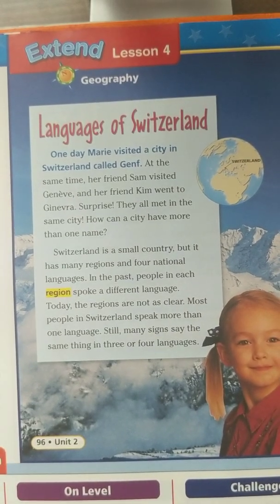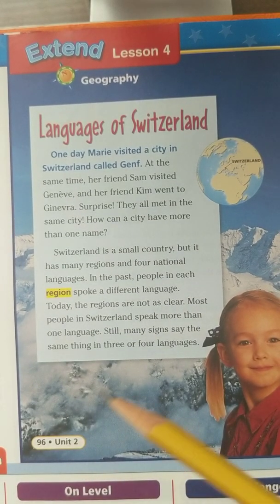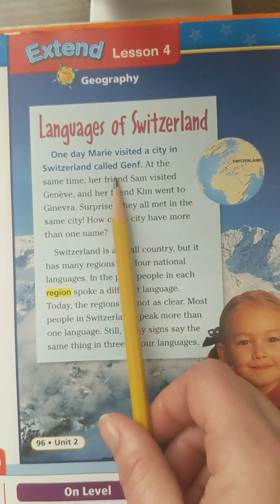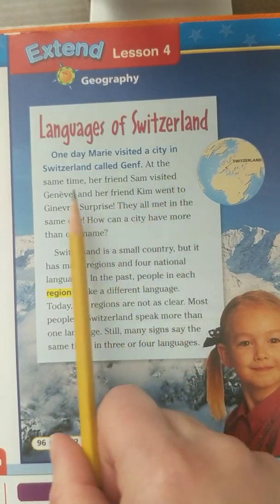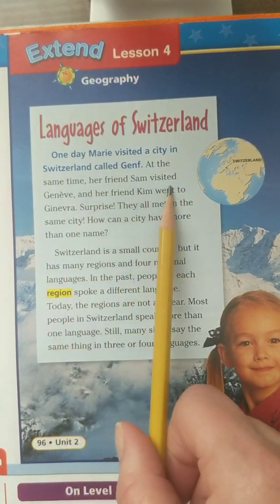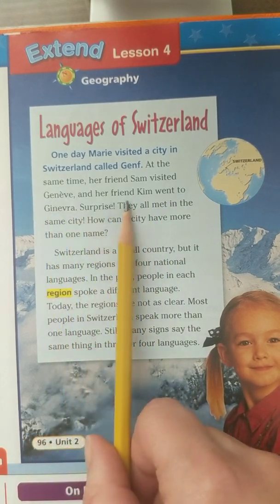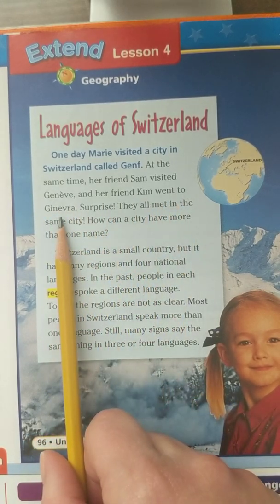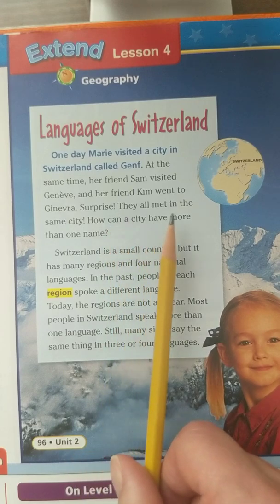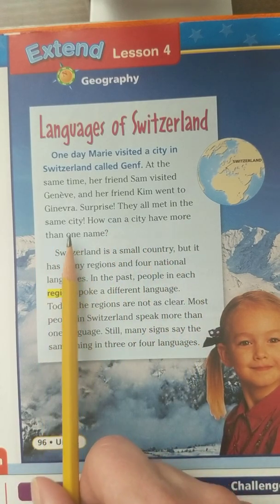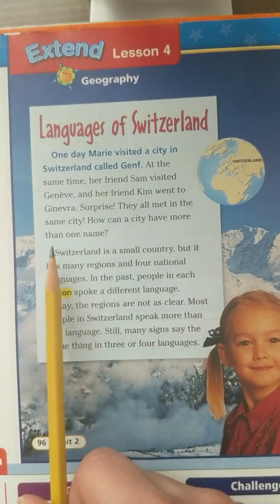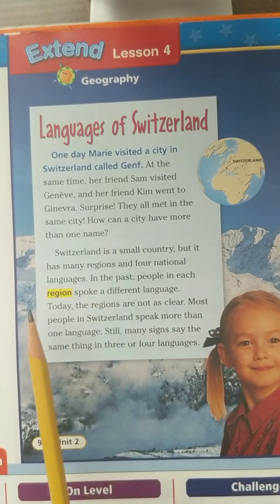Languages of Switzerland. One day, Marie visited a city in Switzerland called Genf. At the same time, her friend Sam visited Geneva, and her friend Kim went to Geneva. Surprise! They all met in the same city. How can a city have more than one name?